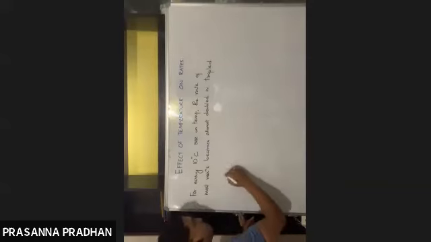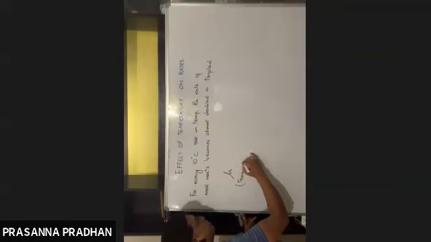So what is the effect of temperature? It is seen experimentally that for every 10 degrees Celsius rise in temperature, the rate of most reactions becomes almost doubled or tripled. And this is defined by a parameter known as the temperature coefficient, denoted by mu.